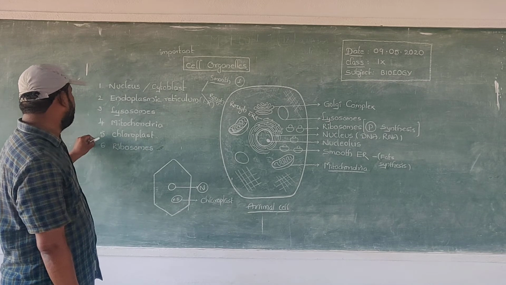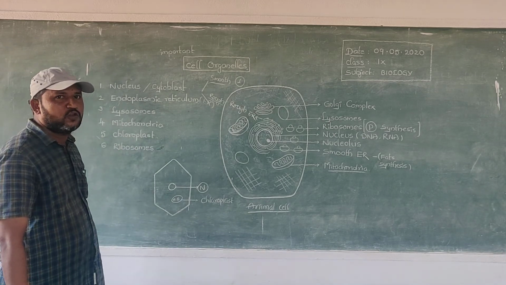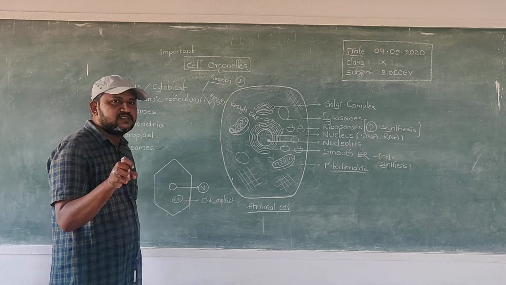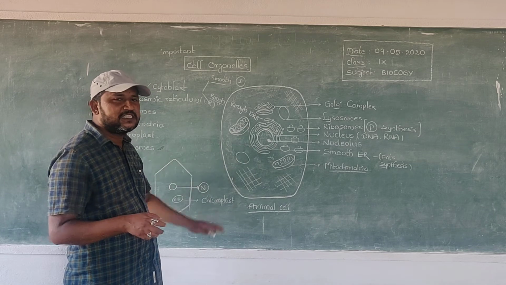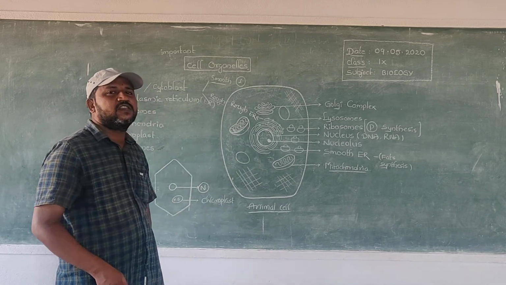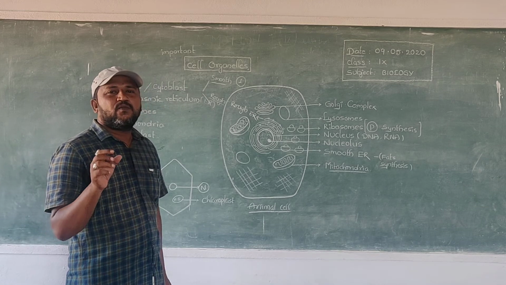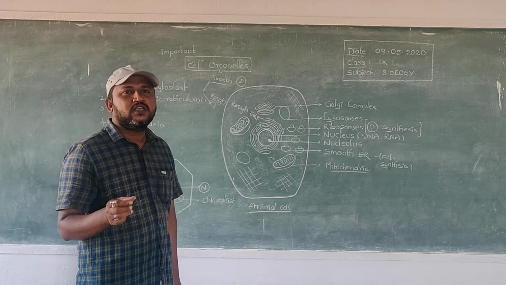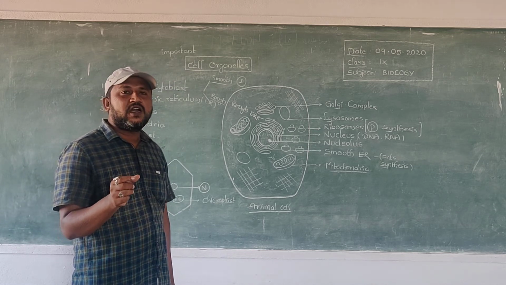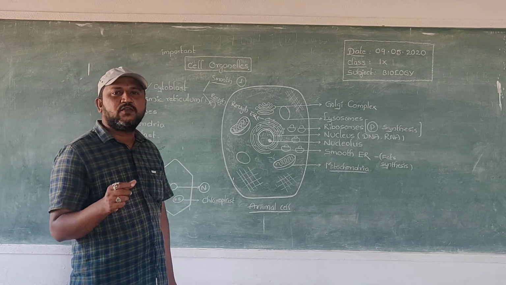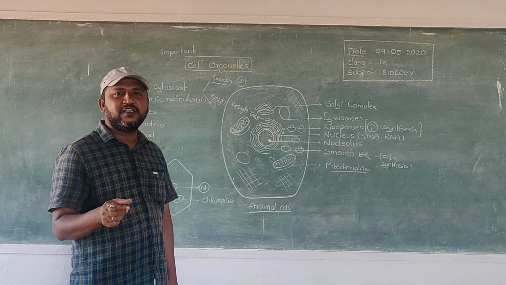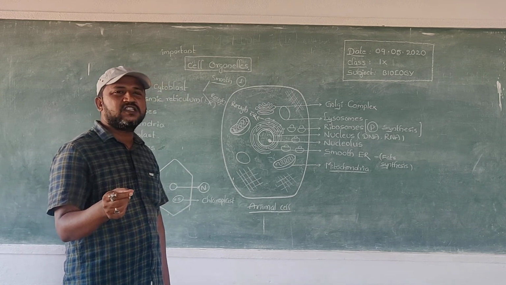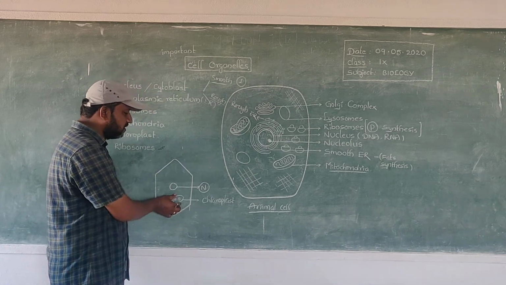And then fifth one, chloroplast. Chloroplasts are present only in plant cells but absent in animal cells. These chloroplasts are useful for photosynthesis. Photosynthesis means a photochemical reaction. In this process, plants absorb water from ground level and absorb CO2 from the surrounding environment in the presence of light, and prepare starch. This is known as photosynthesis. This photosynthesis process occurs in chloroplast.